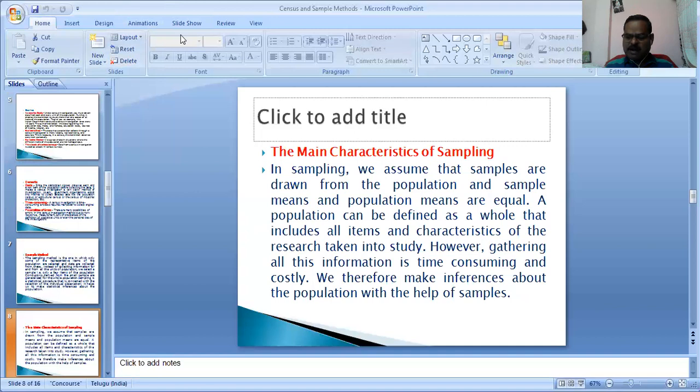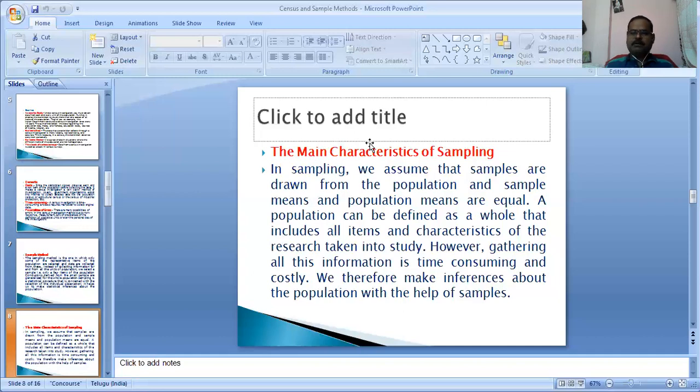What is the procedure involved in the sampling method? The selection of the representative sample. Collection of information and analysis of data. Application of appropriate statistical techniques for drawing inference about the population.